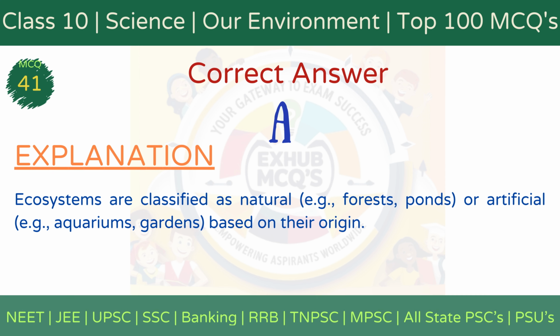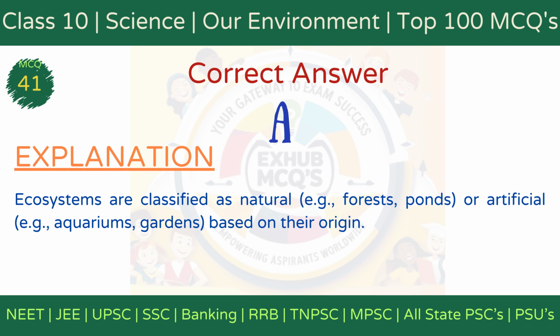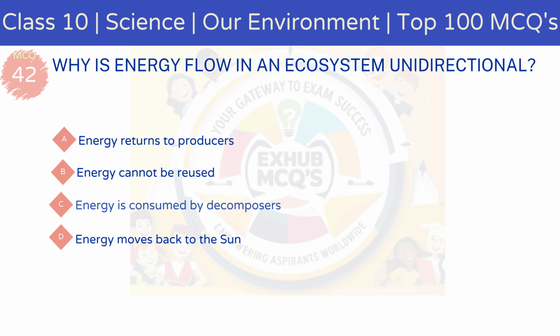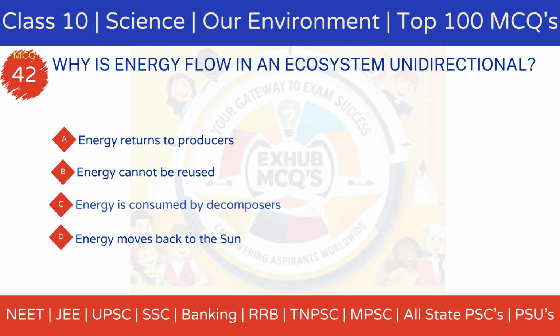The correct answer is option A, natural and artificial. Explanation: ecosystems are categorized as natural, e.g. forests, ponds, or artificial, e.g. aquariums, gardens, based on whether they occur naturally or are created and maintained by humans. MCQ 42. Why is energy flow in an ecosystem unidirectional?